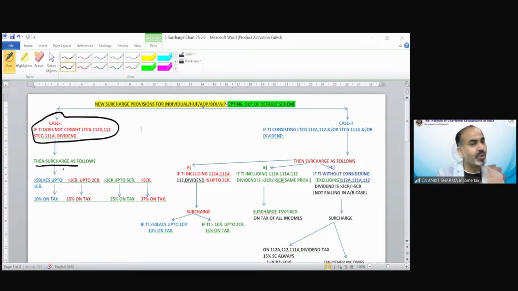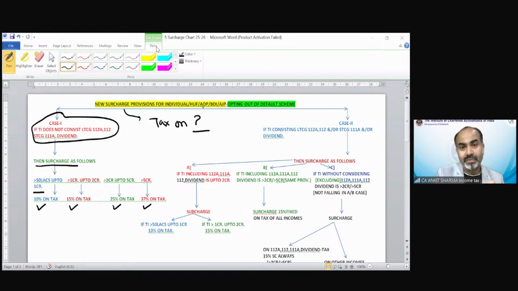Up to 50 lakh, there is no surcharge. We all know that. If the income exceeds 50 lakh up to 1 crore, the surcharge would be 10%. If it exceeds 1 crore up to 2 crore, the rate would be 15%. If it exceeds 2 crore up to 5 crore, the surcharge rate would be 25%. If it is more than 5 crore, then the surcharge rate would be 37% on tax. I've also told you the meaning of surcharge. What is the meaning of surcharge? Surcharge meaning was, it is a tax on... fill in the blanks.